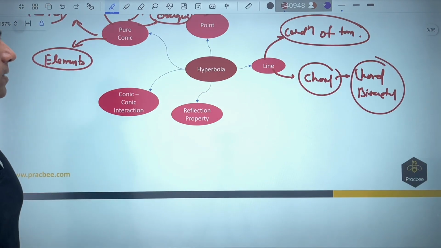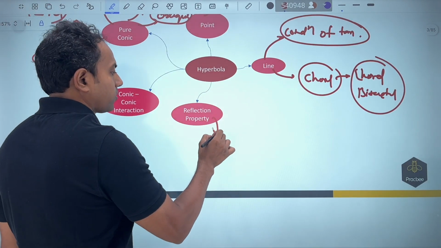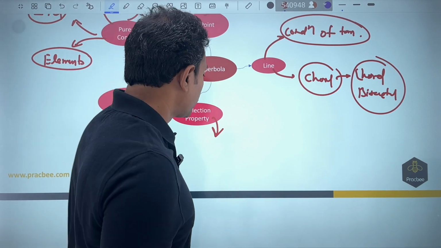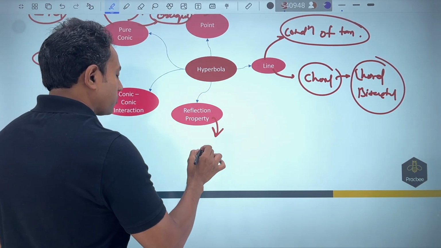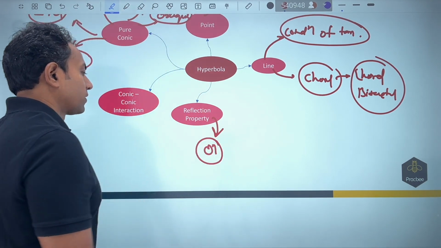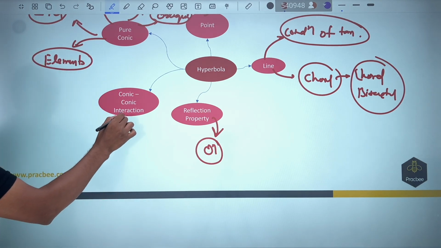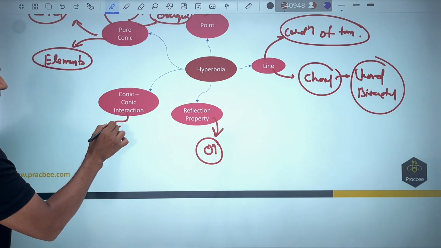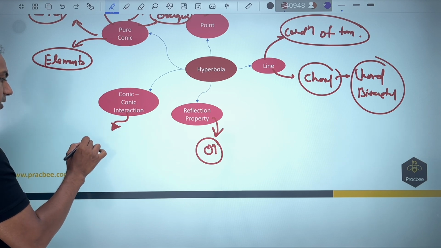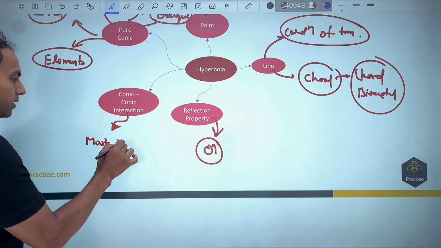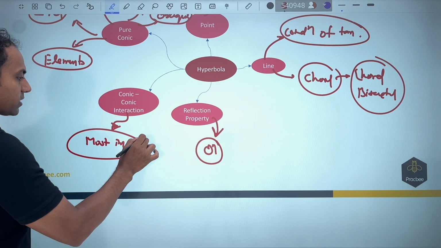And then in the properties, I am going to deal with the most important property, on which a question has not been asked but can be asked, which is the reflection property. So we are going to discuss problems on reflection property, and then we are going to go into the conic-conic interaction, and this has been the most important in terms of the number of questions getting asked from this topic.